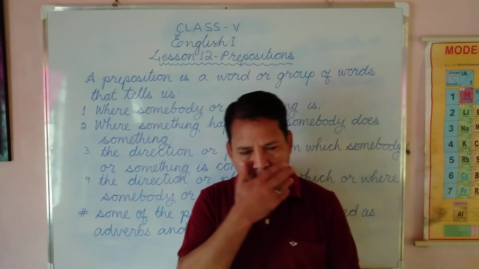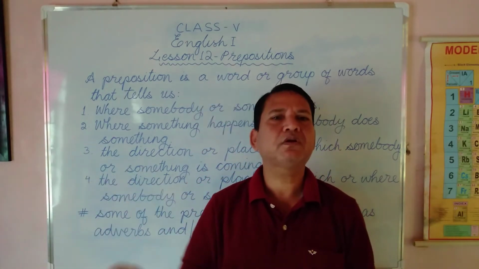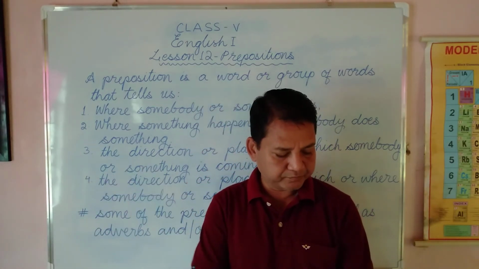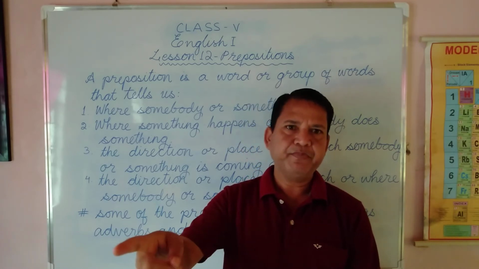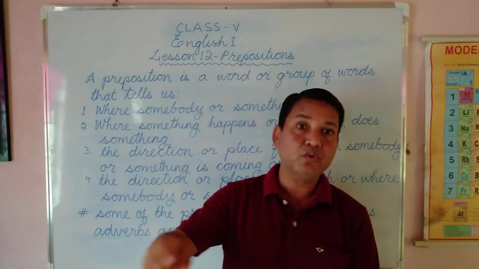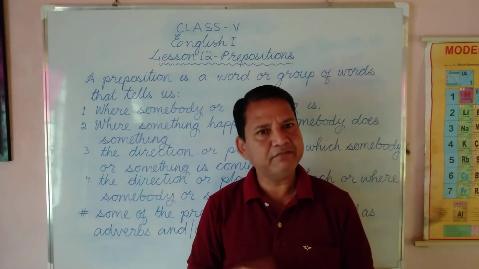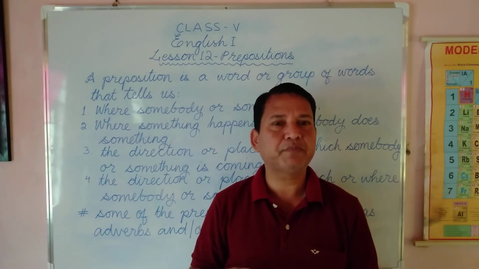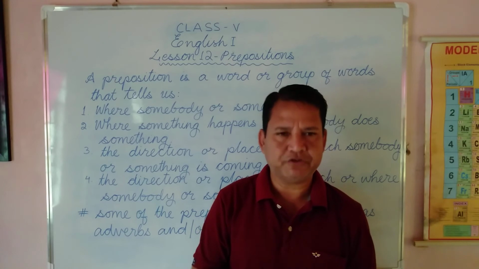The next one, omission of preposition. Where can you omit or leave out a preposition? Like, the postman gave the letter to him. To is the preposition. Okay. Now the same thing we can write without using the preposition. The postman gave him the letter.